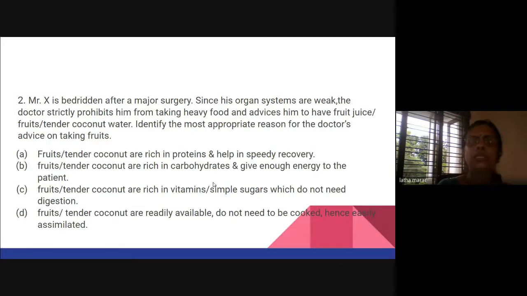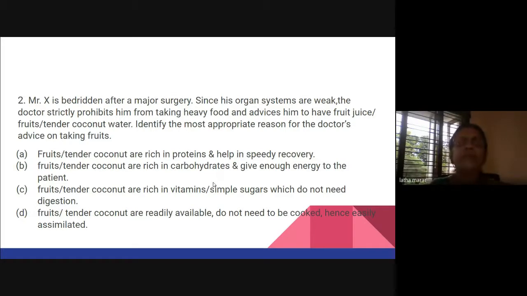Because when we are teaching children about the various nutrients, that is carbohydrates, fats, proteins, vitamins, and minerals, we teach them that there are various enzymes for the digestion of carbohydrates, proteins, fats, but there are also certain nutrients which need not undergo the process of digestion because they are very simple. They are easily absorbed by the body. So here it is just an application level. Now teachers, here again, it is all what we are thinking, so you can also frame questions. This I just sat and thought.